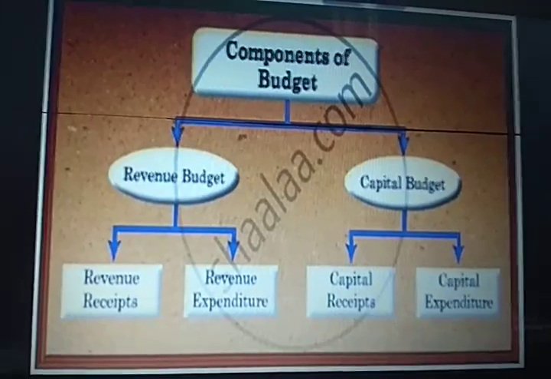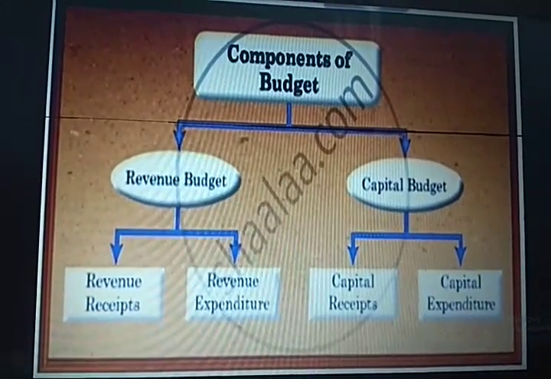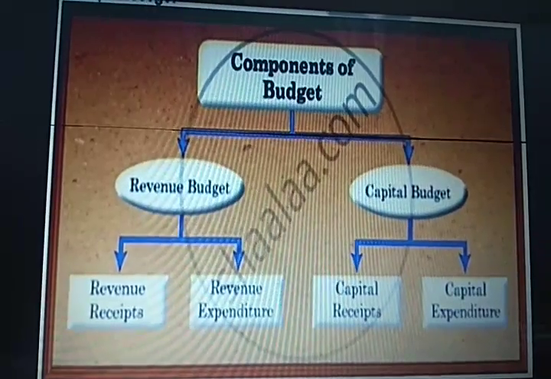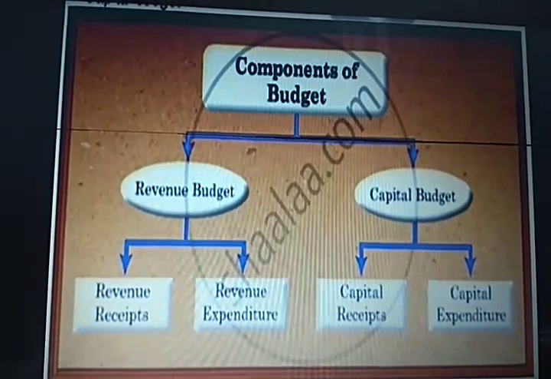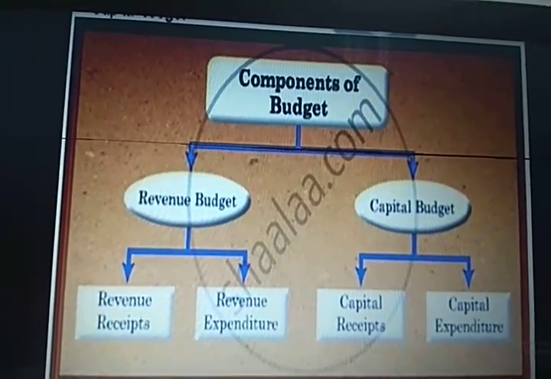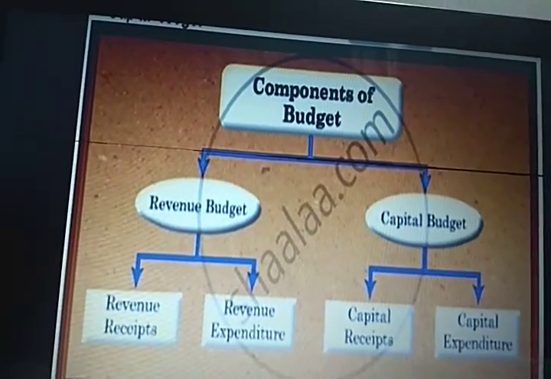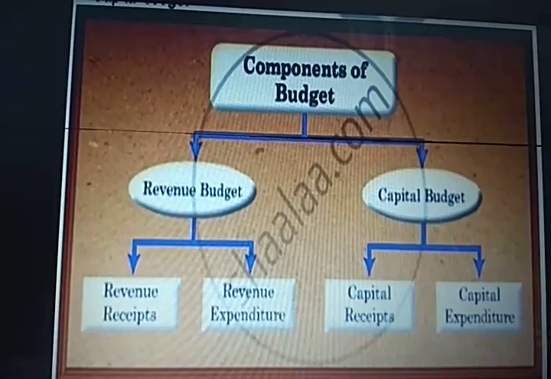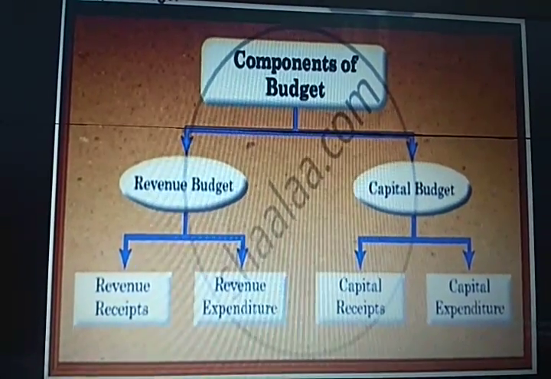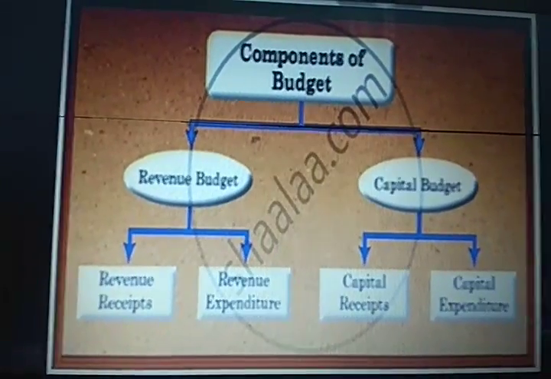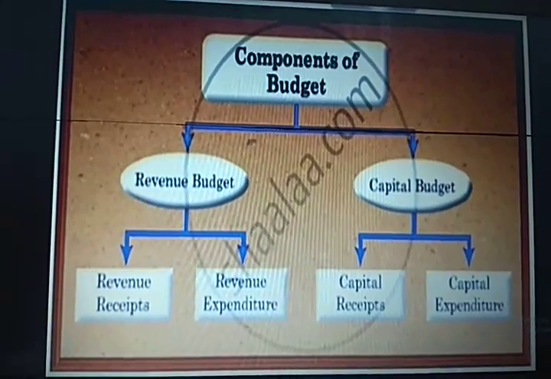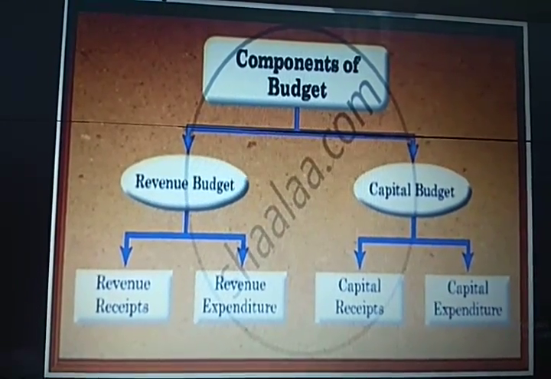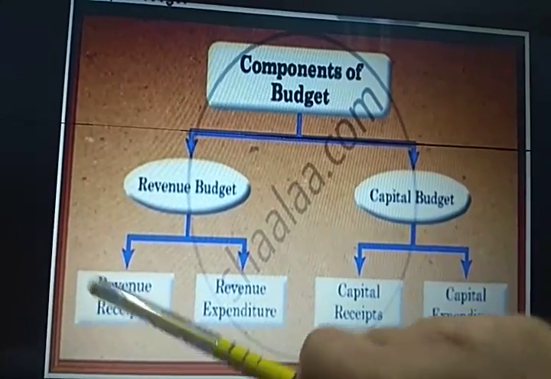Similarly, government receives taxes. Now taxes, government is receiving on a regular and day-to-day basis. It can be quarterly, yearly, or any cycle it may be, but the taxes are received by the government on a regular basis. So that means on a regular and recurring basis the government is receiving it. So it is a revenue receipt.